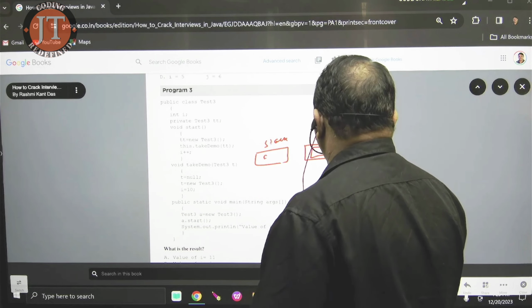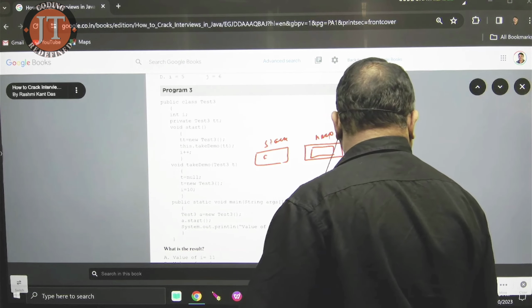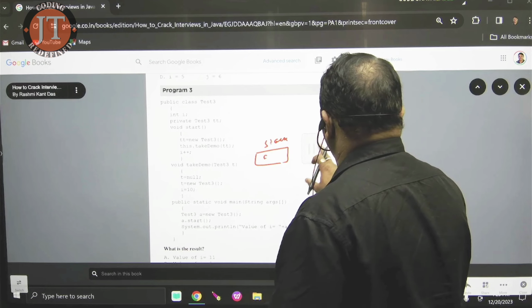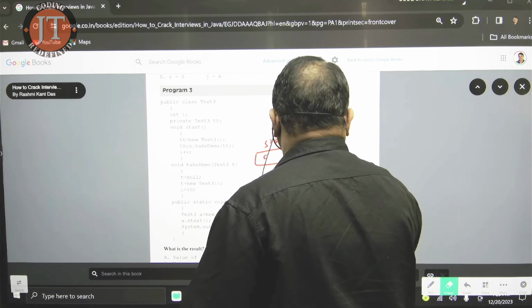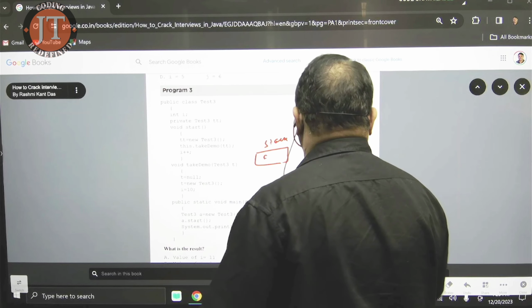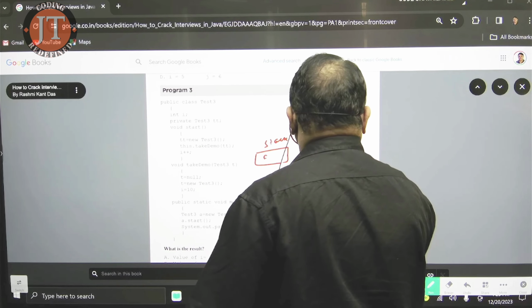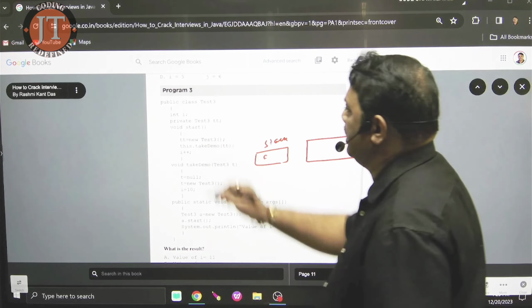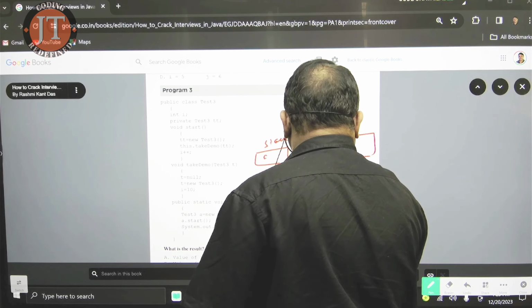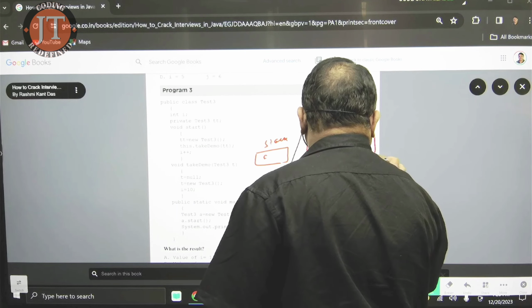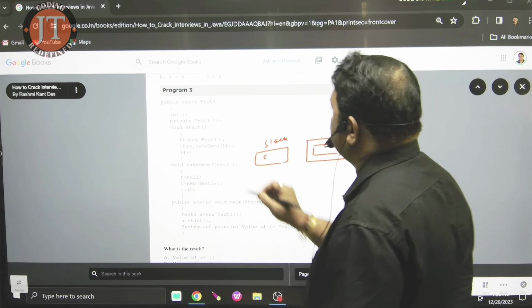When the object is constructed, the size of the object depends on the instance variables. There are 2. One is i.